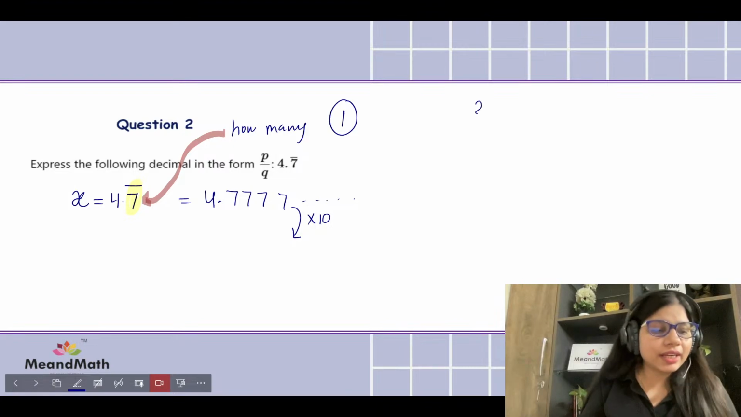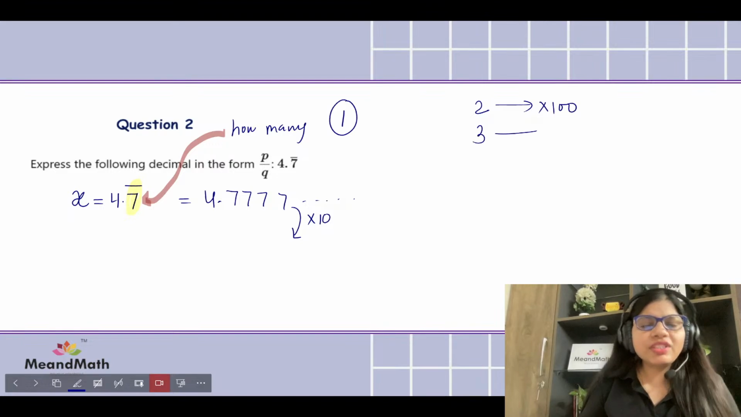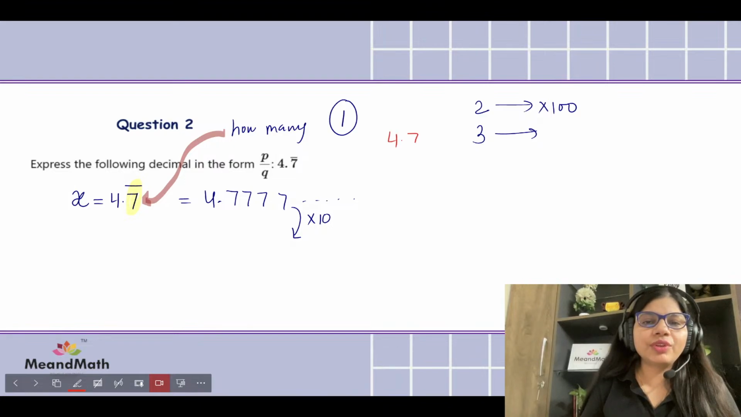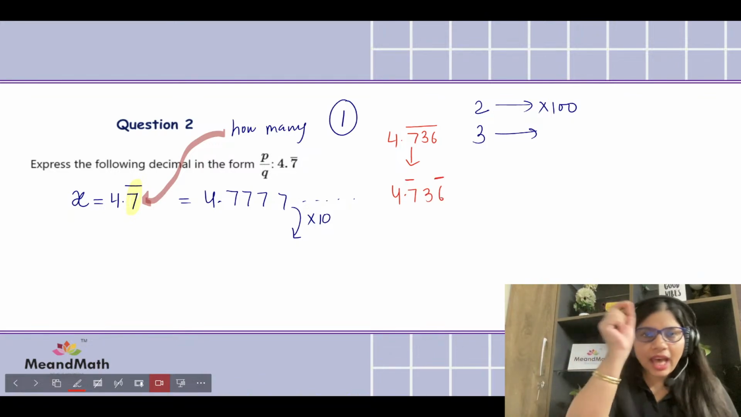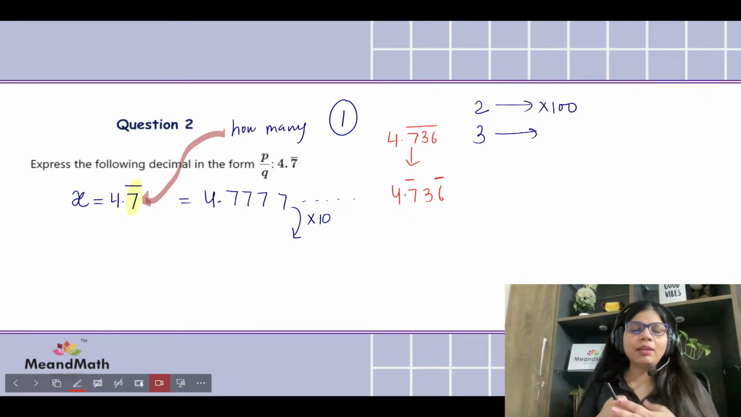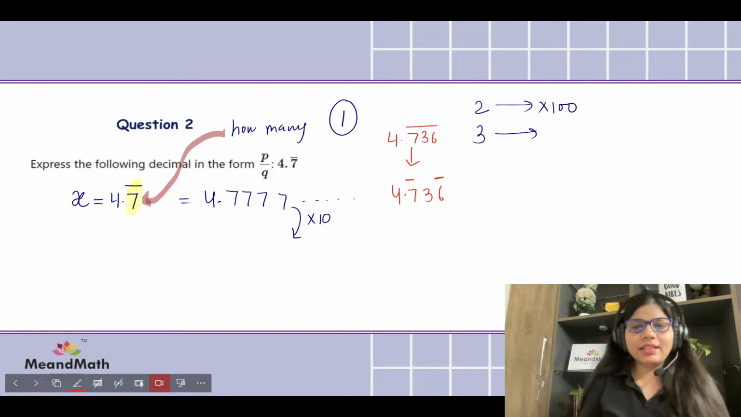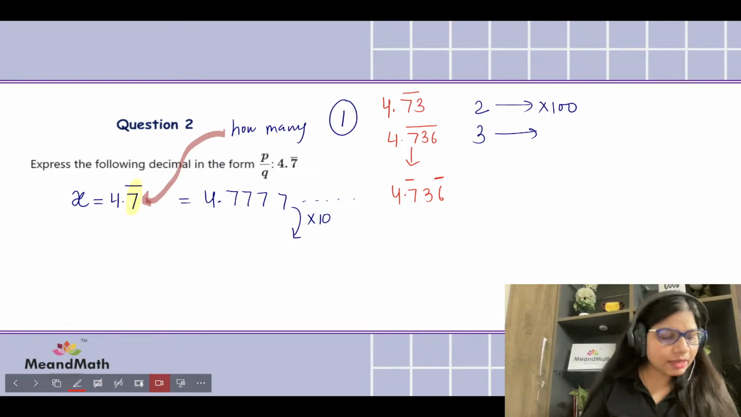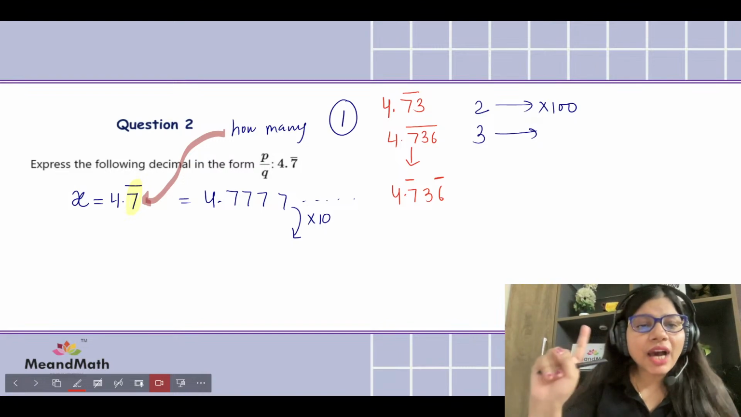If there are two recurring digits, we're going to be multiplying it by 100. If there are three recurring digits, what's the example? The example of three recurring digits could be 4.736 with a bar over it like this. Sometimes it is written like 736 with the first and the last having the bar. That means all the numbers in between are recurring. We just understand it like that. If you have two recurring, it could be 4.73. Does that make sense?